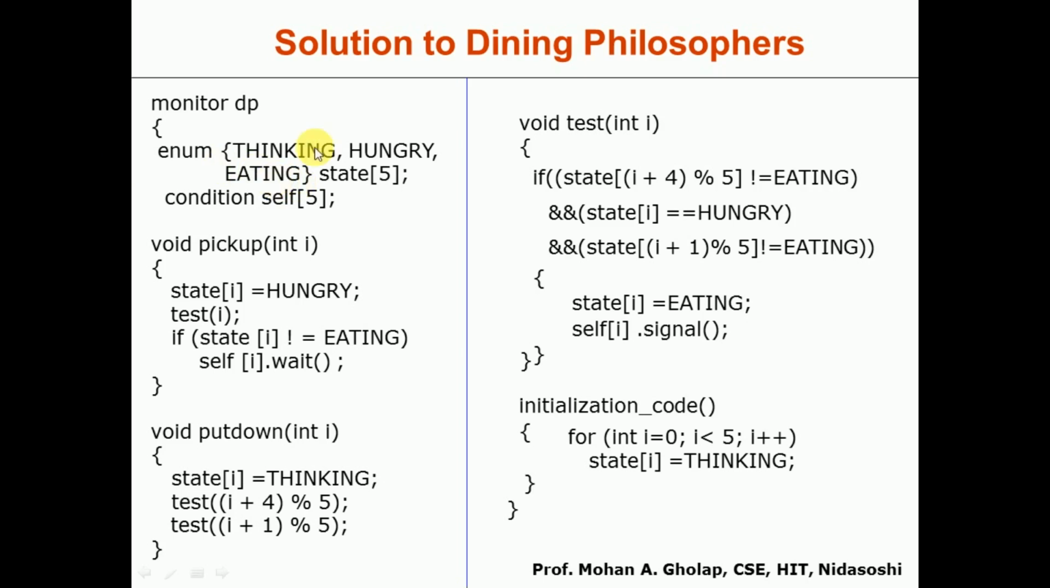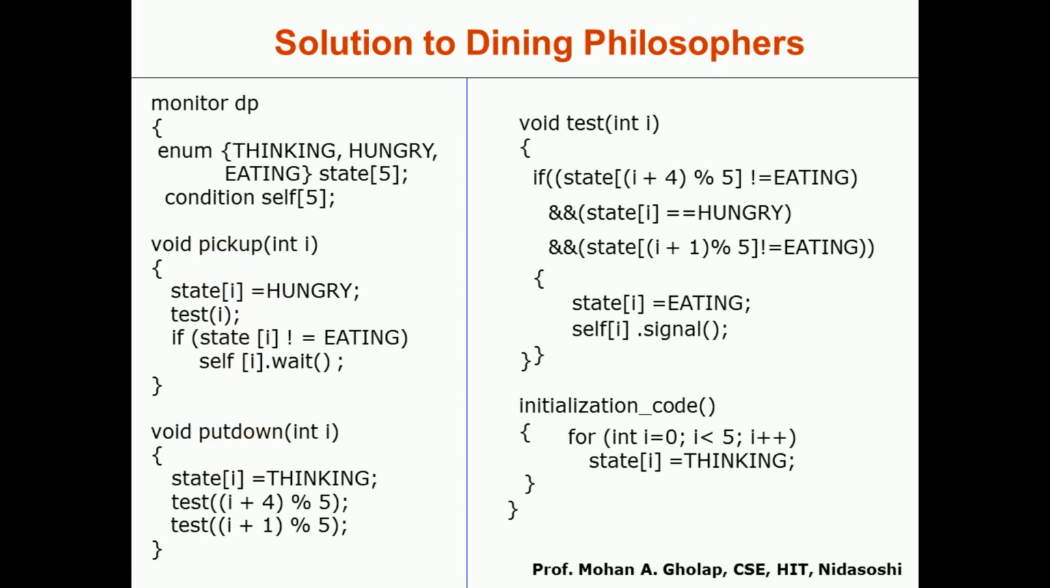To store this, we take one array, that is state of 5. The value of this state may be any one of these three: thinking, hungry, eating. Already you know about enum. After this we declare one more array, that is self of 5 of type condition, to indicate the present condition of the philosopher. Here mainly we have two methods, pickup and putdown. Pickup is to pick up the chopstick, and putdown is to put down the chopstick whenever the eating is over.